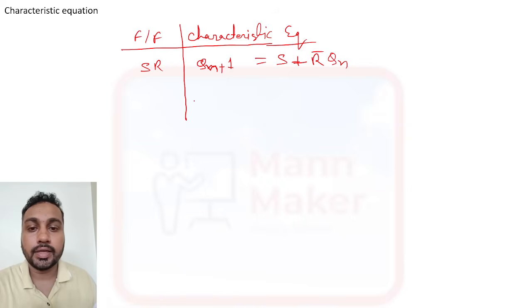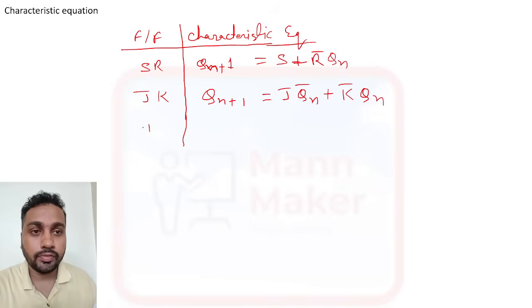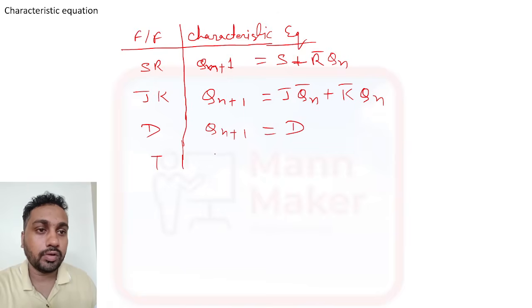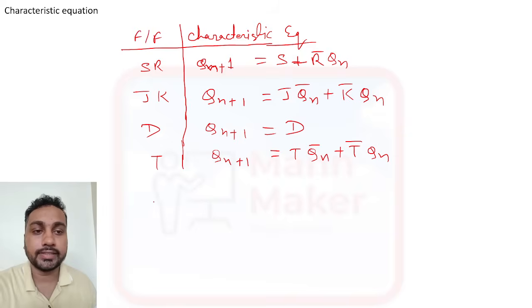For JK it is Qn plus 1 is equal to J Qn bar plus K bar Qn. For D flip flop, Qn plus 1 is equal to D only. For T flip flop, Qn plus 1 is equal to T Qn bar plus T bar Qn. You just need to remember all these things.